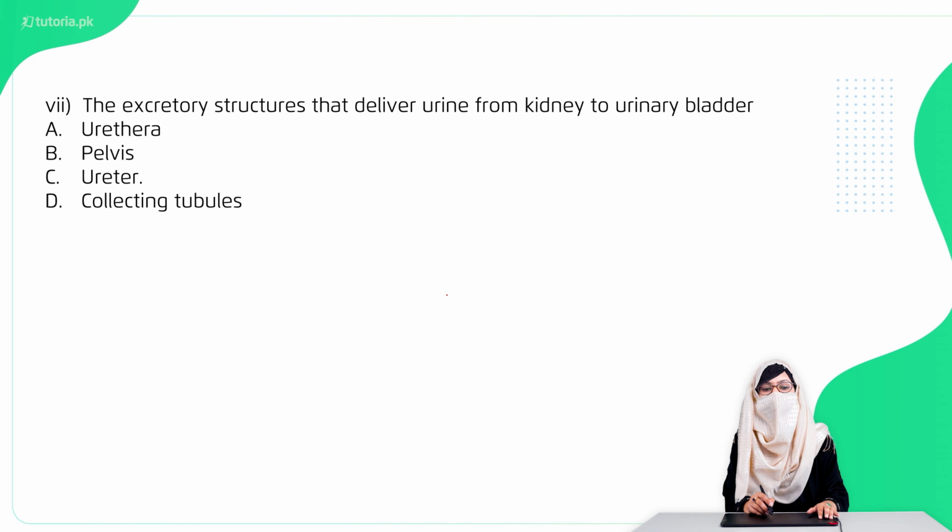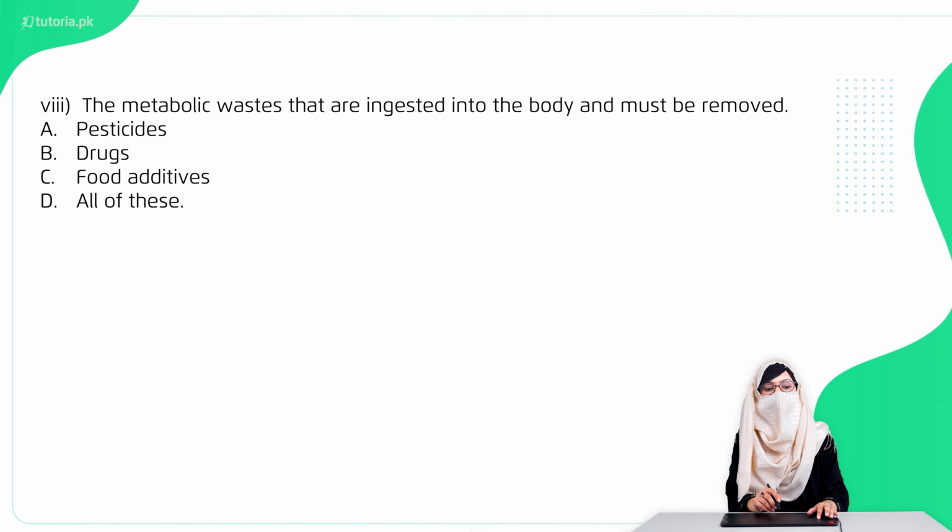Seventh है the excretory structure that deliver the urine from kidney to urinary bladder is called option A urethra, option B pelvis, option C ureter, option D collecting tubules. The right option is option C collecting tubules.